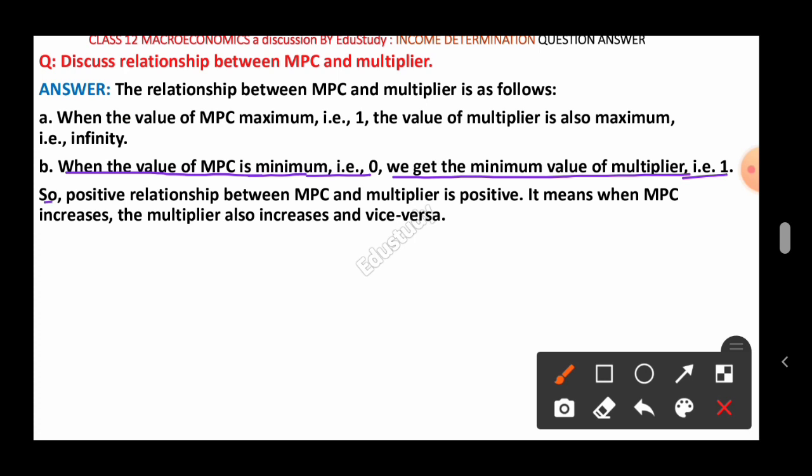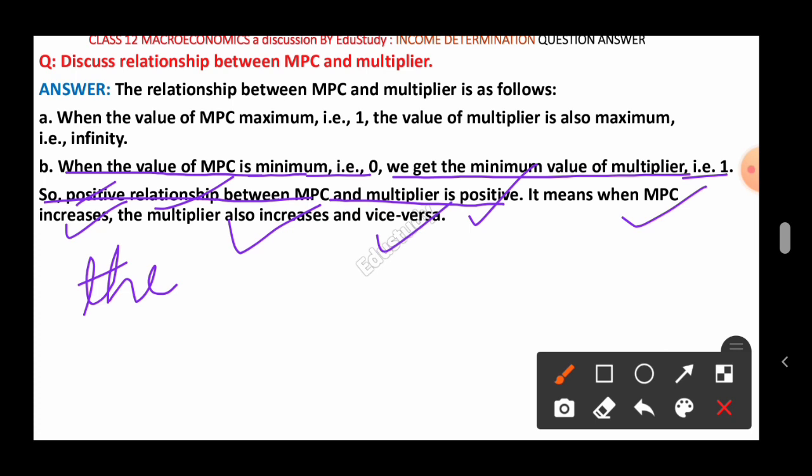So the relationship between MPC and multiplier is positive. You have to write here the word: the relationship between MPC and multiplier is positive. It means when MPC increases, multiplier also increases, and vice versa.